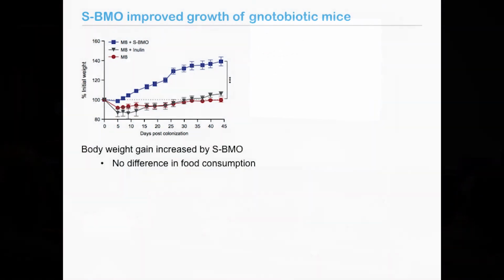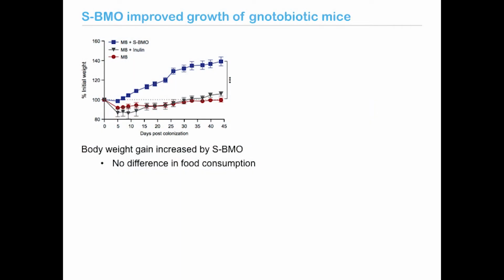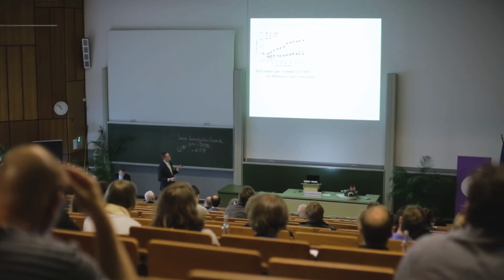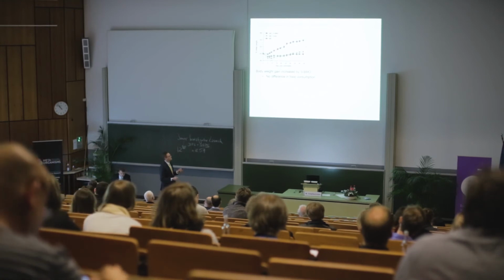So here's the upshot of what happened with these mice. Again, on the x-axis is the time since the initial colonization, and on the y-axis is the weight normalized to the start of the experiment. And what you can see is that mice supplemented with the SBMO, or the sialylated oligosaccharides, gained significantly more weight than the mice fed the control diet alone. Importantly, mice supplemented with inulin, so this is the structurally distinct fructan, do not have this same augmentation of growth. Importantly, I observed no difference in food consumption between these groups of animals.